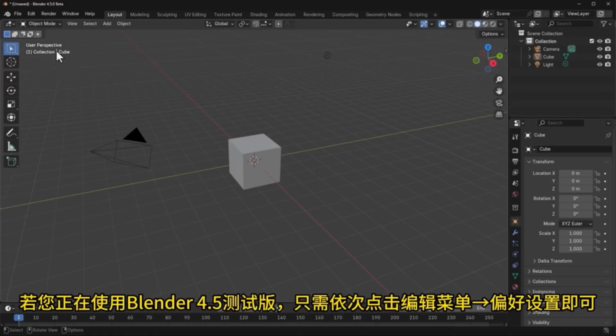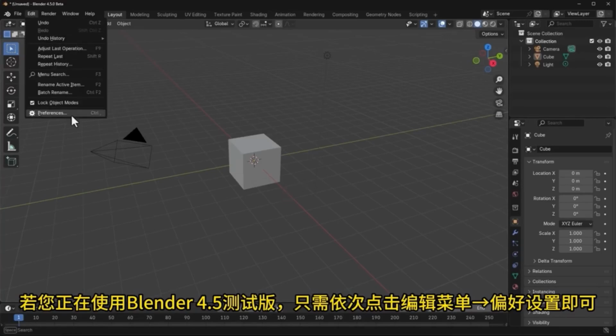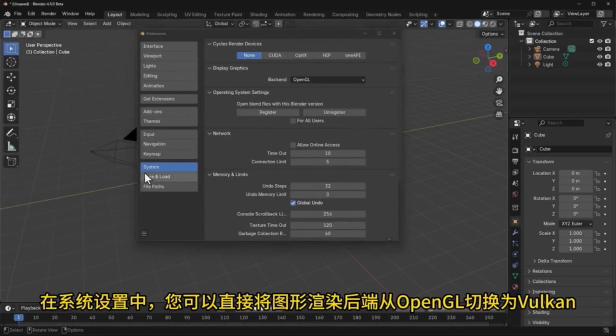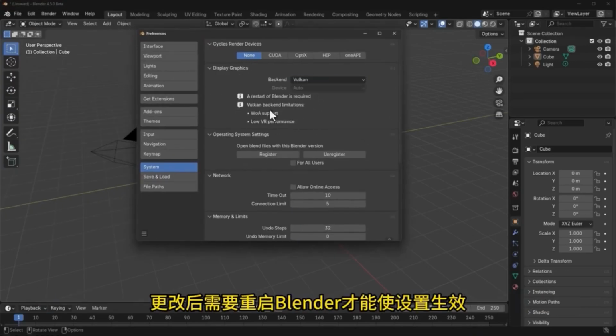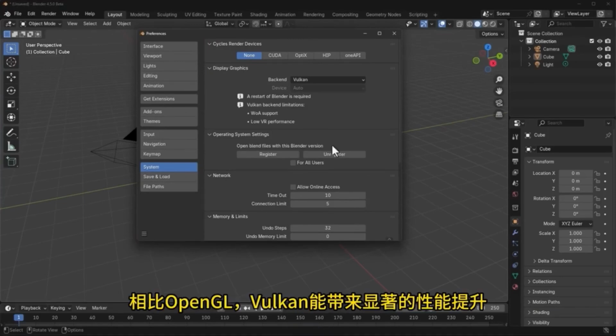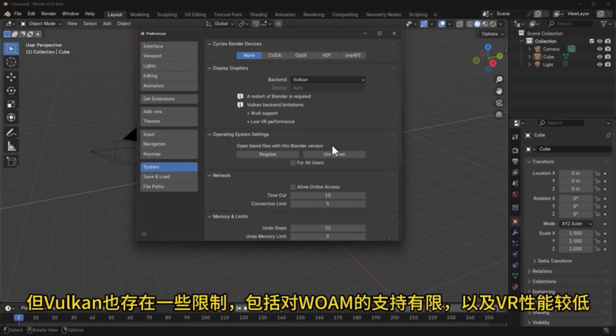If you are using the Blender 4.5 beta version, simply click on the Edit menu and then Preferences. In the system settings, you can directly switch the graphics rendering backend from OpenGL to Vulkan. After making changes, you need to restart Blender for the settings to take effect. Compared to OpenGL, Vulkan offers significant performance improvements, but Vulkan also has some limitations, including limited support for WOM. Moreover, the performance of VR is somewhat reduced.